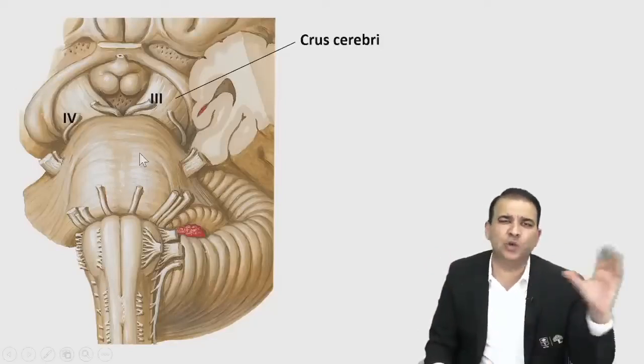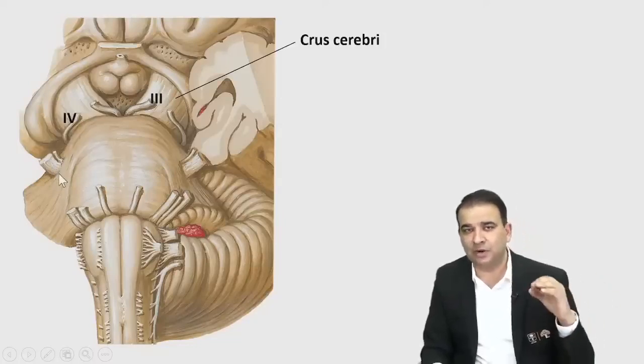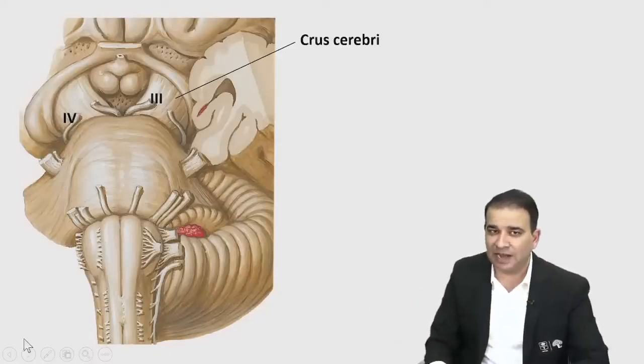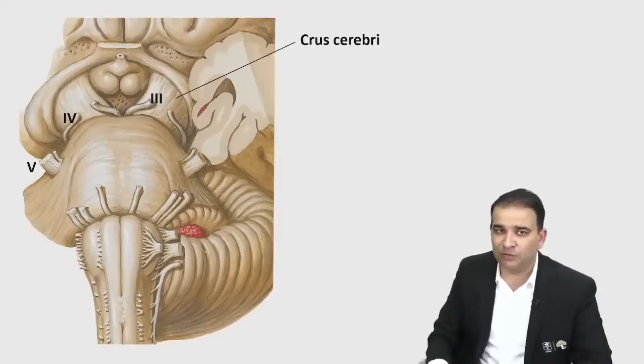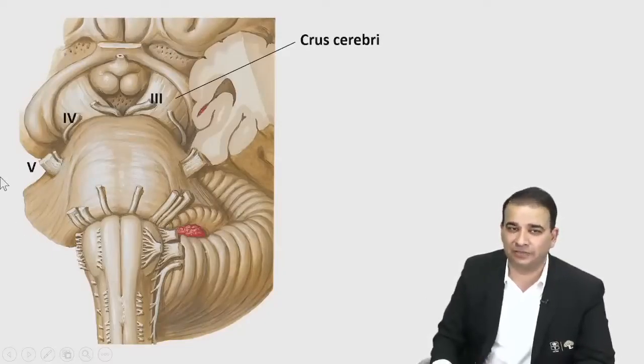The pons has so many nuclei inside, but the only nerve that you see emerging from the ventral aspect of the pons, toward the lateral side here, is the fifth nerve, the trigeminal nerve. That's the only nerve. You can see the two parts there. The thicker part is sensory, the thinner part is motor, but that's the trigeminal nerve.